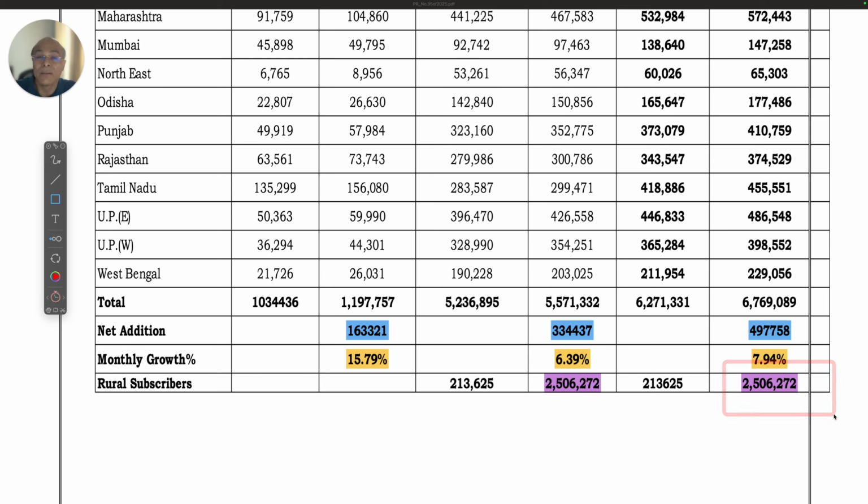That's why I have been pointing out all these errors in TRAI's reporting, because these errors dismantle our confidence in TRAI's data. So this has to be corrected. I don't know what this number is, maybe 250K, I don't know. So this number is incorrect.